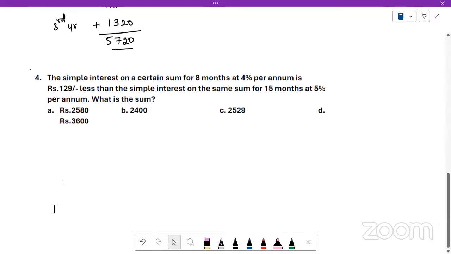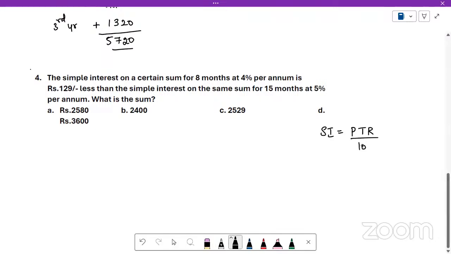Simple interest on a certain sum for 8 months at 4% per annum is 129 less than simple interest on the same sum for 15 months at 5% per annum. Difference between two different time periods and two different percentages is given for the same amount. You're supposed to find out what is the amount. Now, what is simple interest formula?